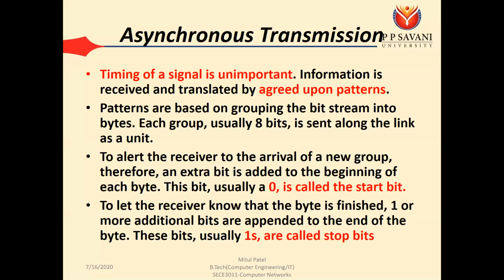Okay. So in the serial transmission, we know that there is a flow of 0 1 0 1 0 1 0 1 like that. But when you send data, we need to inform the receiver that this one is the start bit and this one is the stop bit. So in case of asynchronous transmission, we consider 0 as the start bit and 1 as the stop bit. When in the beginning we send the 0, the receiver knows that now the data is coming. Once the communication is completed and at last the ones are there, we can say that our transmission is completed and this one is our stop bit.